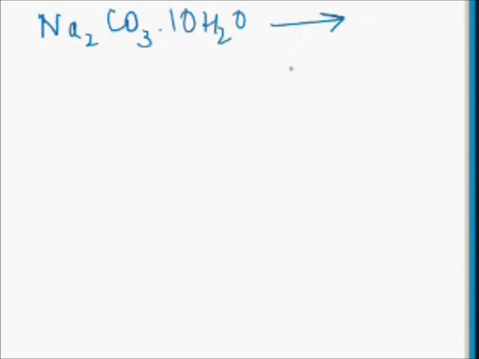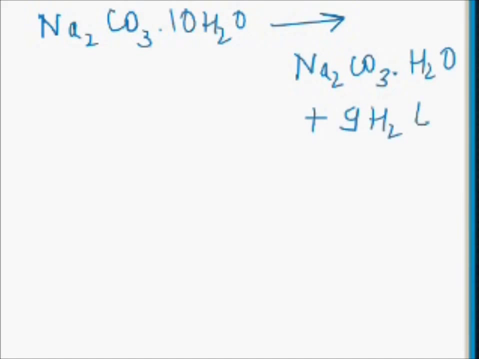Washing soda, Na2CO3.10H2O, when it loses its water of crystallization, gives Na2CO3.H2O plus 9H2O.